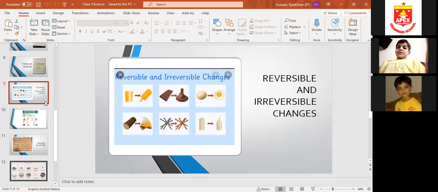Okay, there are definitions written in your books, but I will tell you from these pictures what we mean by reversible. You can understand it from the term itself. Reversible means can be reversed, can be turned back, and irreversible means which can't be turned back. So there are two types of changes: reversible changes, which can be reversed, moved backwards, and irreversible changes, which cannot move backwards.